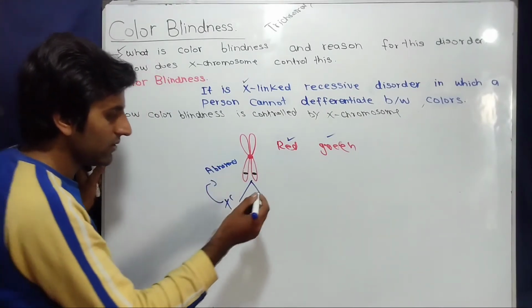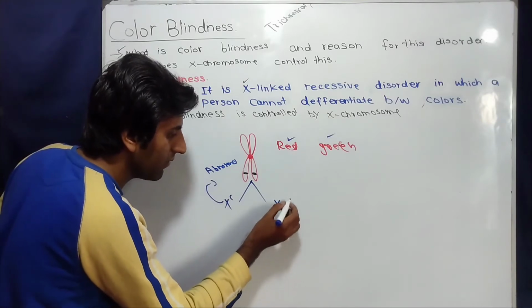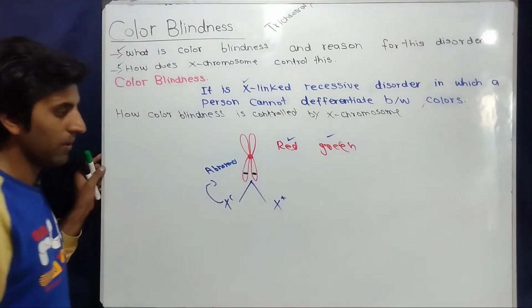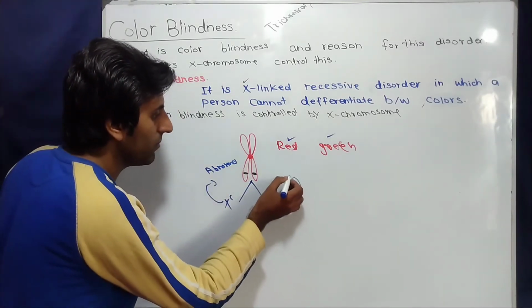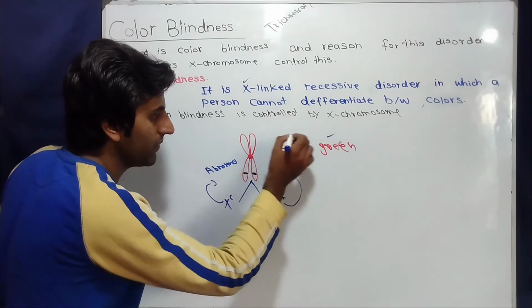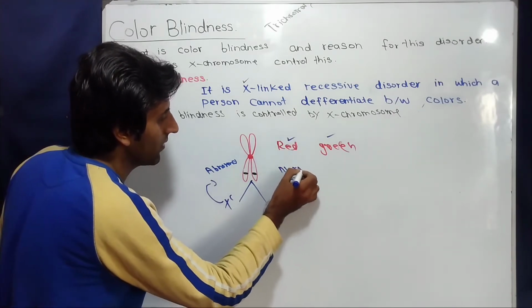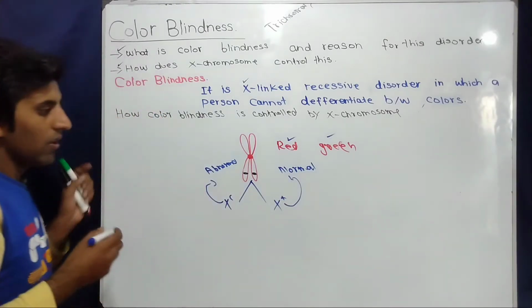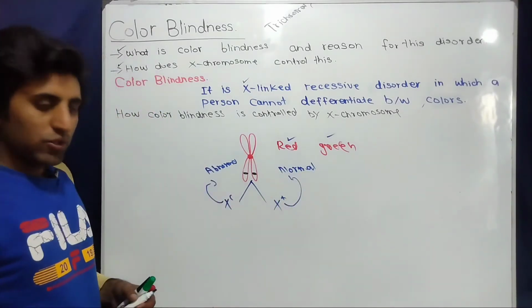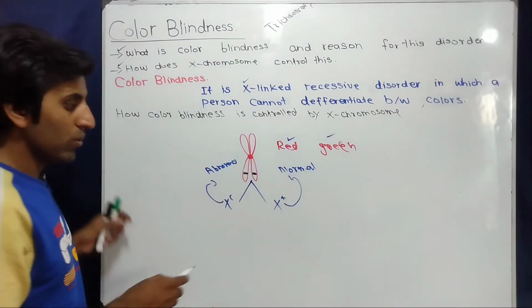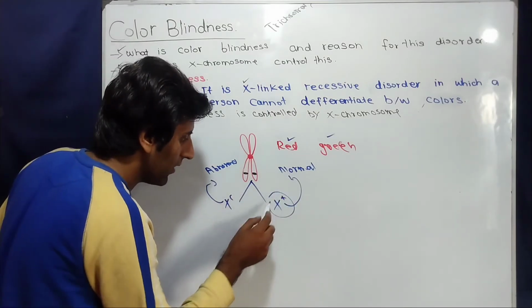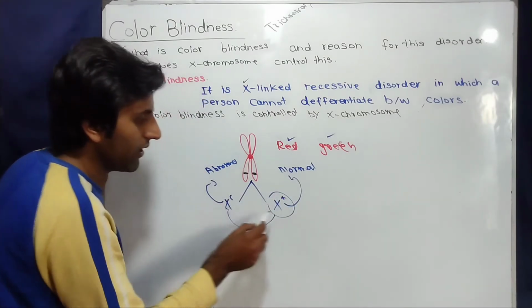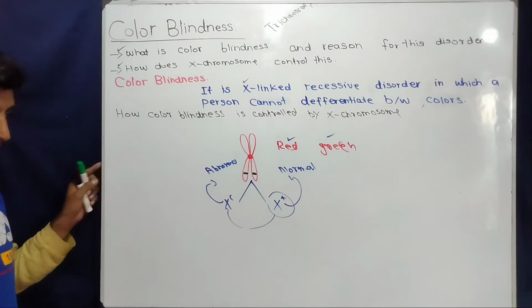And this gene has one other allele, a dominant allele, which we represent with X plus. This allele is responsible for normal development of these pigments. As we know, this allele is dominant over the recessive allele, so it will not allow the recessive allele to express in the presence of this dominant allele.